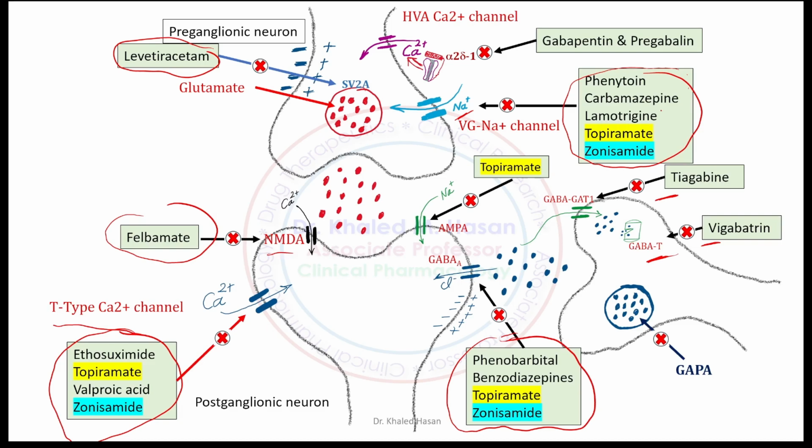If you look at the highlight here, someone may ask, what about this highlighted medication? It is mentioned in four sites. You can see here Topiramate works on GABA. Topiramate inhibits the T-type calcium channel. Topiramate inhibits the sodium channel and the AMPA receptor. Topiramate inhibits the presynaptic sodium channel. So you can see Topiramate works in several places. For this reason, Topiramate is considered broad spectrum and could be used for treatment of all types of seizure.